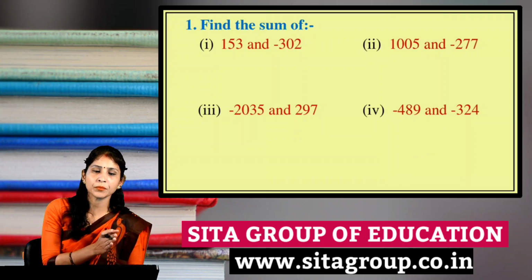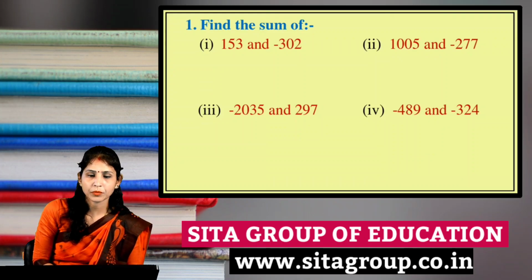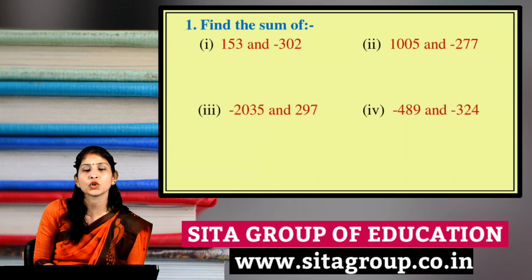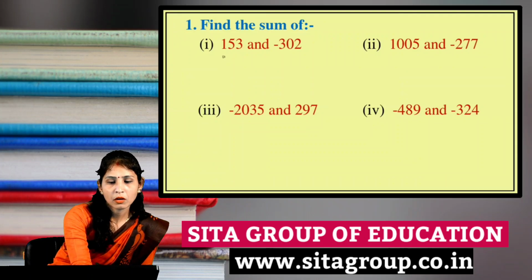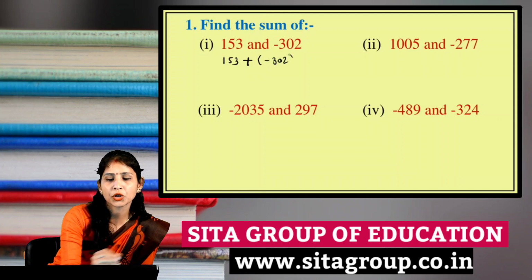Now I will discuss some exercise questions with you, and how to solve them. Find the sum of the given integers; two integers are given and you have to add them. So how will you do it? Just see carefully. First is given 153, and we will put the sign of plus. Next is given minus 302.